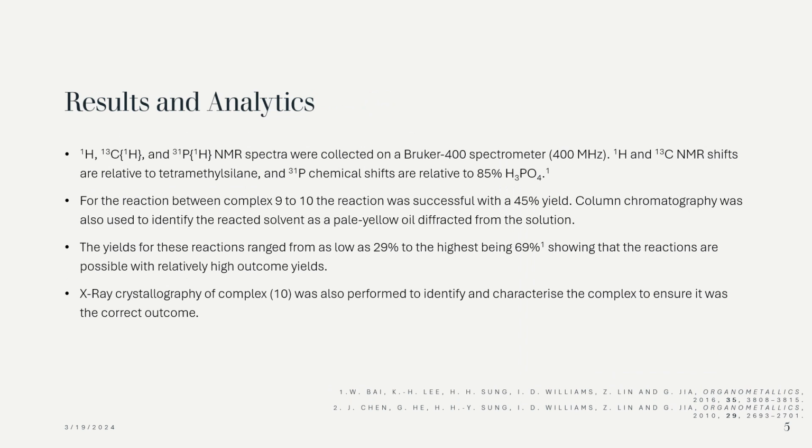So, some final results and analytics. There were 3 different types of NMR used, which were hydrogen, carbon, and phosphorus, with 2 of them being decoupled hydrogen. The reaction between complex 9 and 10 was successful, as well as all the other ones produced on the slides. That particular reaction had a 45% yield, and column chromatography with a silica gel based column was also used to identify the reacted solvent as a pale yellow oil extracted from the solution, which was the tetramethylsilyl bromobenzene derivative we saw previously.